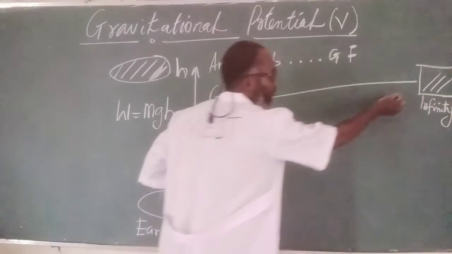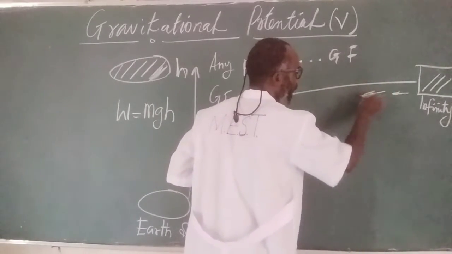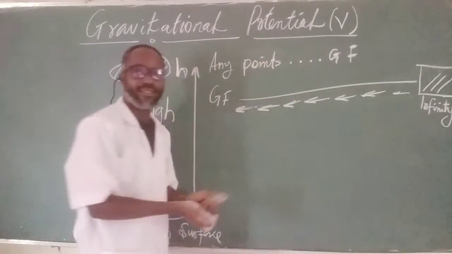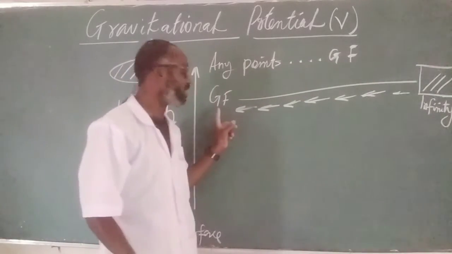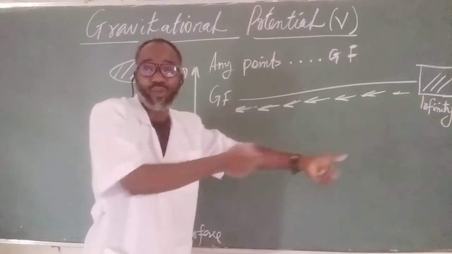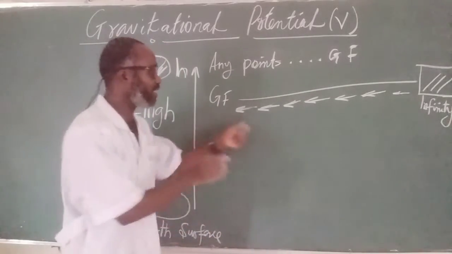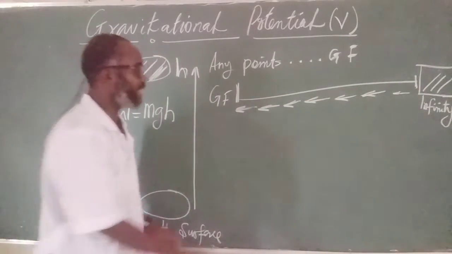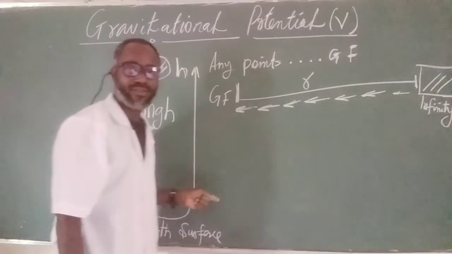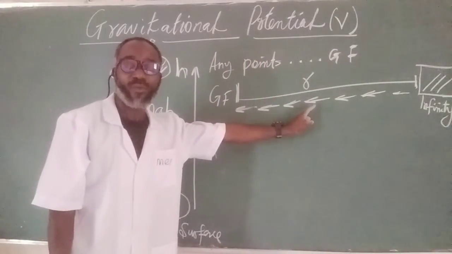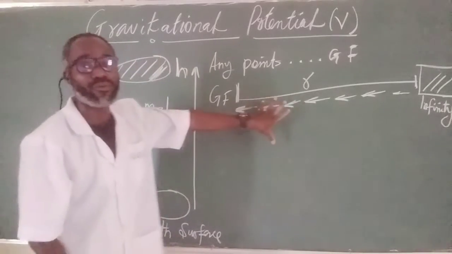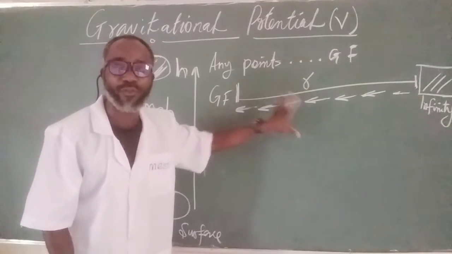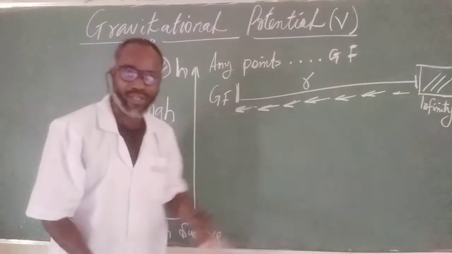So if we pull this body, by my illustration, as you can see, we pull it. What do you think happens here? Some amount of work is being done against the gravitational field. And that's the potential we are talking about. And for us to represent this, there is a distance covered between the body and the field, and that is represented as R. If we understand this, we can now state the formula that can be used to solve any problem that has to do with gravitational potential of any point.